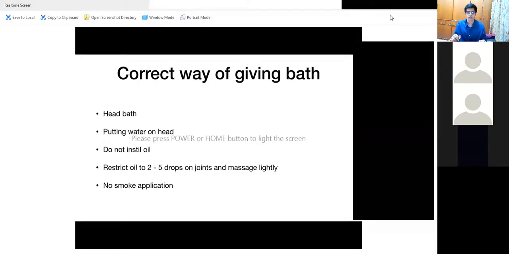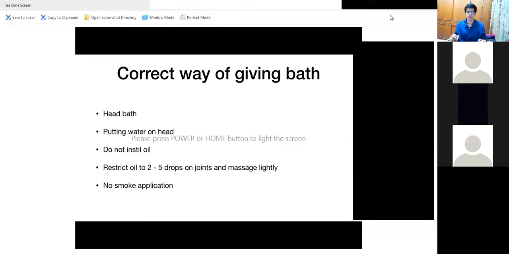So the correct way of giving a bath: do not instill oil, as we explained. You do not have to instill oil everywhere. Restrict oil to 2 to 5 drops on joints and massage lightly. For example, as a doctor, you have suggested to the parents. The parents are young, they are educated, they understand, and they decide that they are not going to use oil.